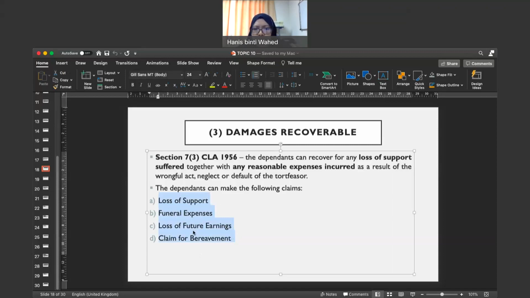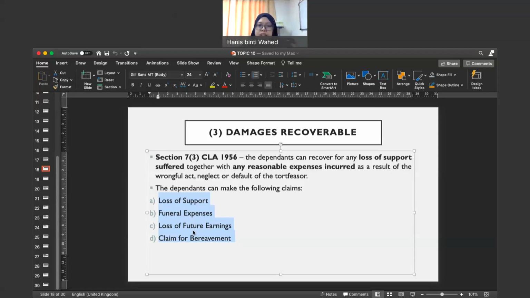Okay, so katakan A lost her husband because of B's negligence. Okay, because of car accident, for example, maksudnya A can file an action for negligence against B, and she needs to prove in her statement of claim, A kena list down all the claims that she wants to claim against B. So A, as a dependent, she can claim for loss of support, she can claim for funeral expenses, she can also claim for loss of future earnings, and also bereavement.